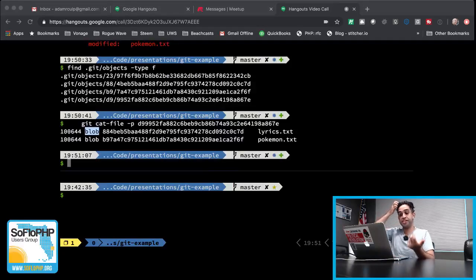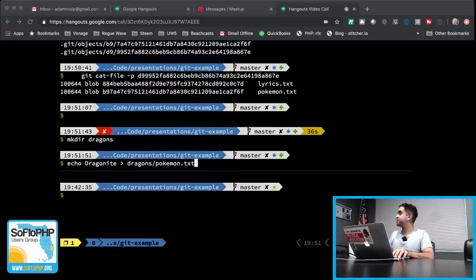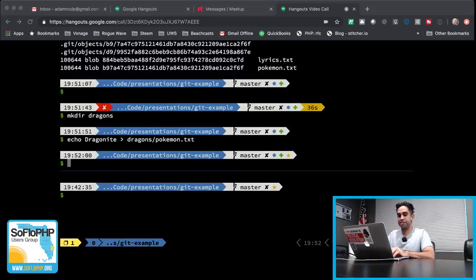The other thing that trees can do is act as an equivalent to directories. So if we make a directory, and we'll call it dragons, and let's create another Pokemon.txt file. As everybody comfortable with folders knows, you can have files with the same name in different directories, and this file system won't get confused.